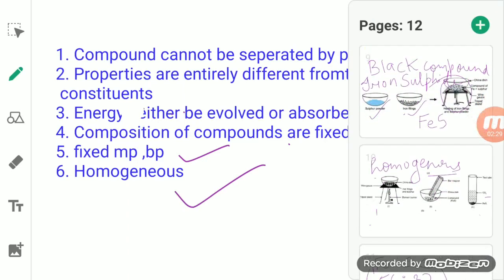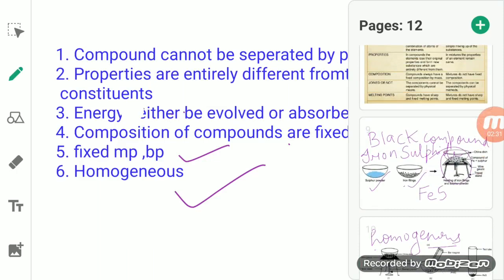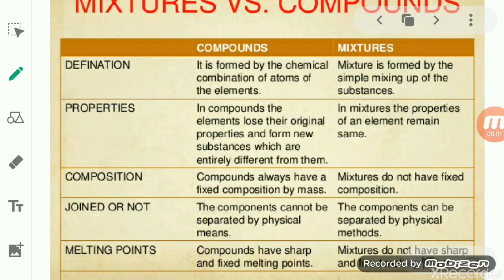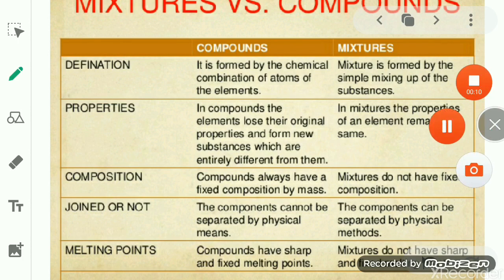Now we will come to the difference between the mixture and the compound. If you see mixture versus compound, the first point is on the basis of the definition.